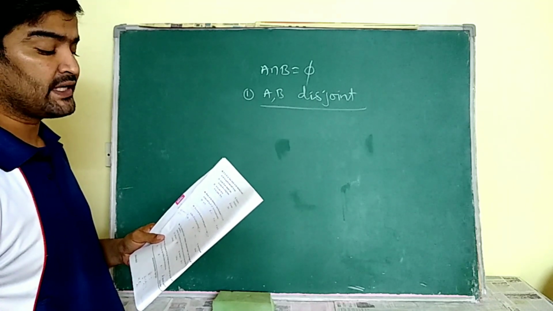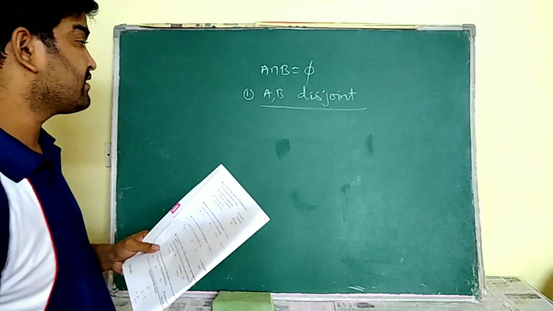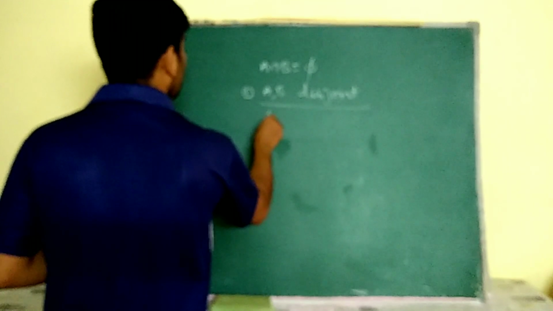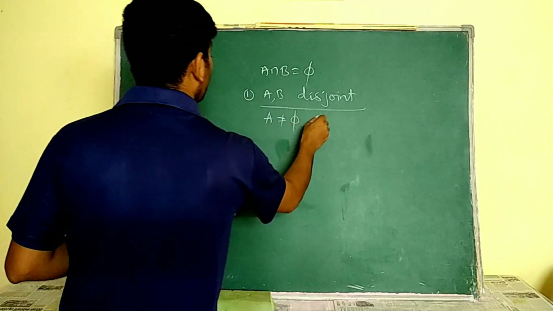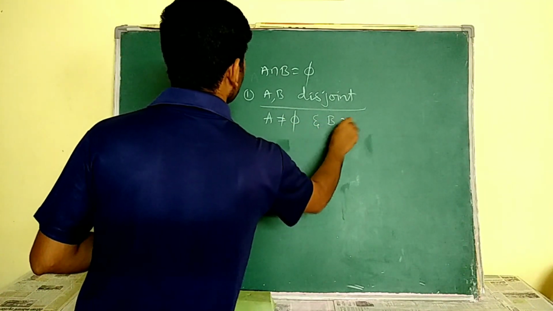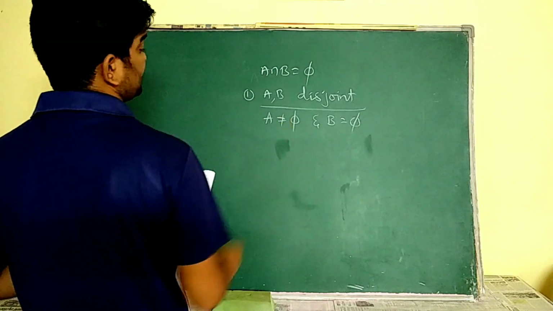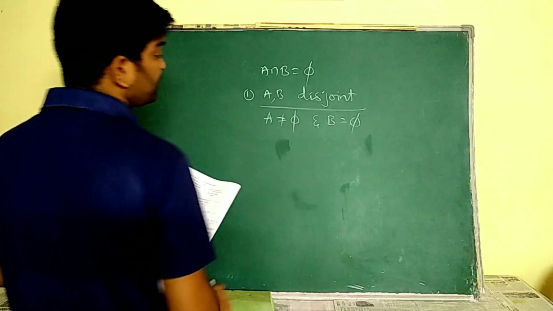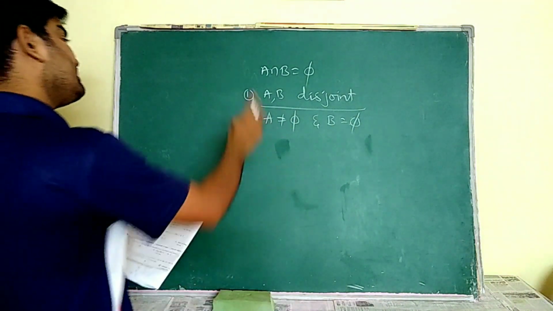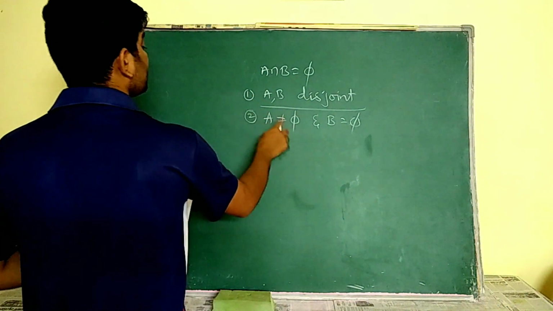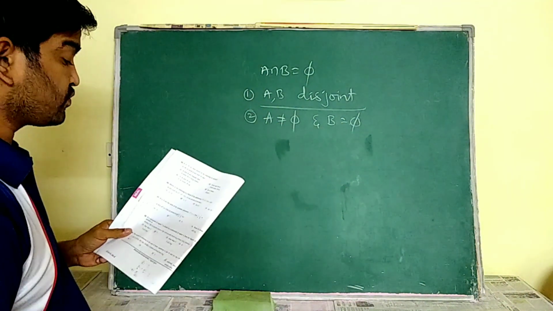A is not equal to ϕ and B is equal to ϕ. See, A is not equal to ϕ but B is equal to ϕ. Then if I am going to search the common elements of these two, there is no common element, no. So A intersection B also becomes ϕ. So it is also true.